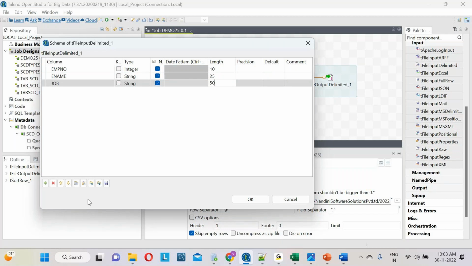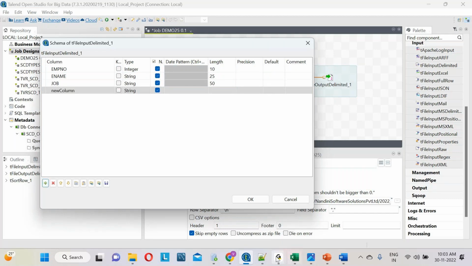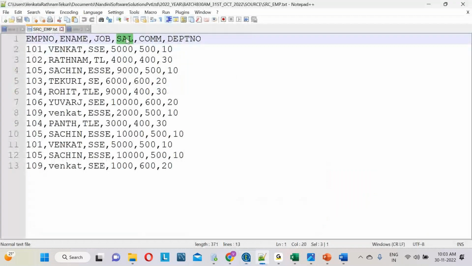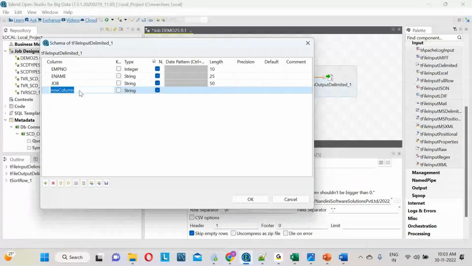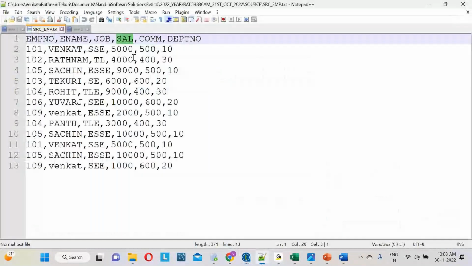Now add one more column. The next column is salary. Let me add the salary column. So what is the salary data type, team? Is it string or is it a number?